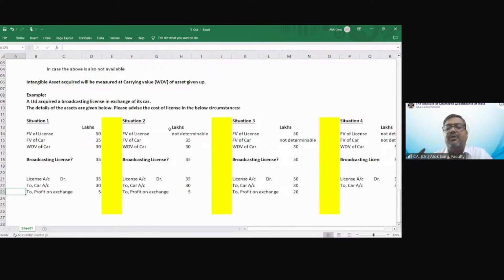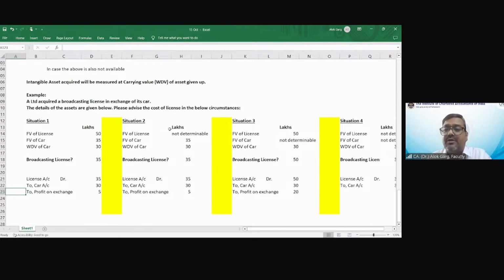Like in case of a computer or laptop, the operating software is an integral part of the computer. So the laptop has to be capitalized as PPE. It is not required to be capitalized as an intangible asset. Intangible and tangible assets are not required to be split separately. Your computer laptop has to be a tangible asset, right? It has to be PPE.